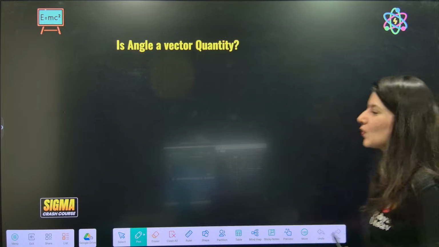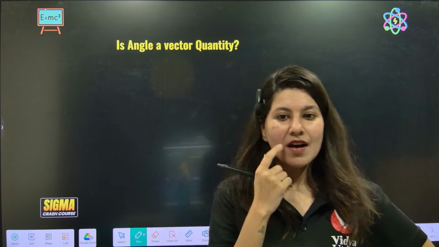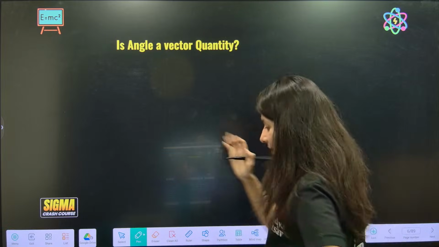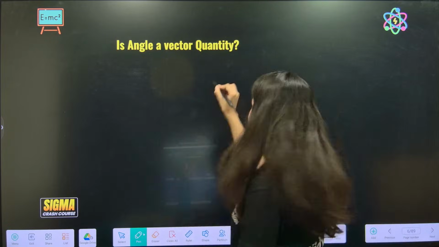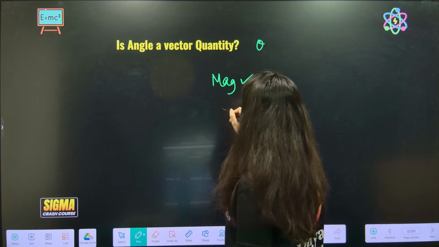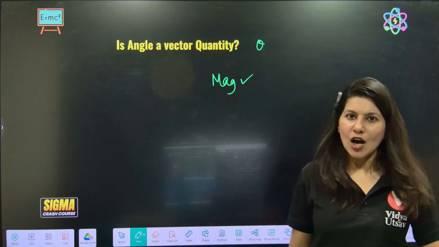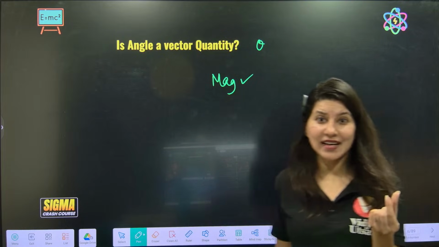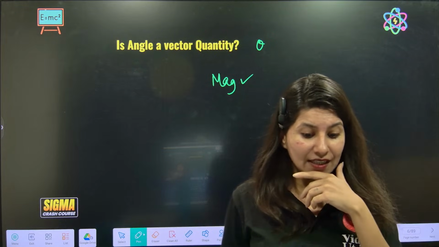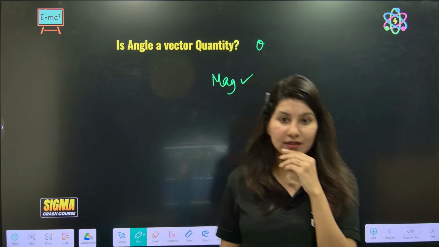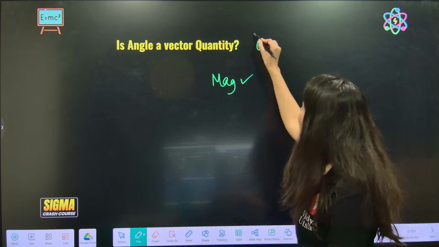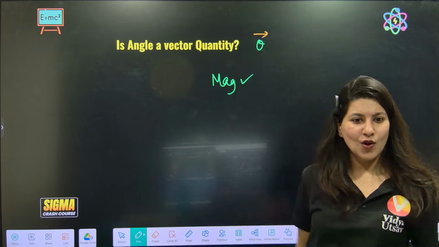Now my next question: is angle a vector quantity? Ma'am, hold on. Angle 30 degree, so magnitude is there, theta, and direction too. All of you have studied trigonometry: plus 30 degree, minus 30 degree, clockwise, anti-clockwise. So direction is there. But I have not seen any teacher applying an arrow on theta.